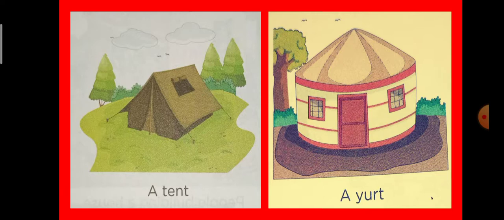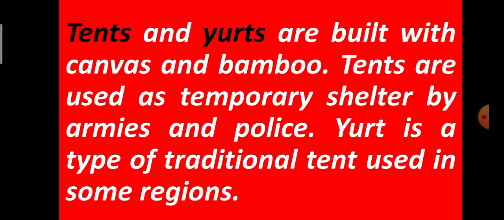Now let us discuss in detail. Tents and yurts are built with canvas and bamboo. Tents are used as temporary shelter by armies and police, where there is their camp or where they have to stay for a few days.